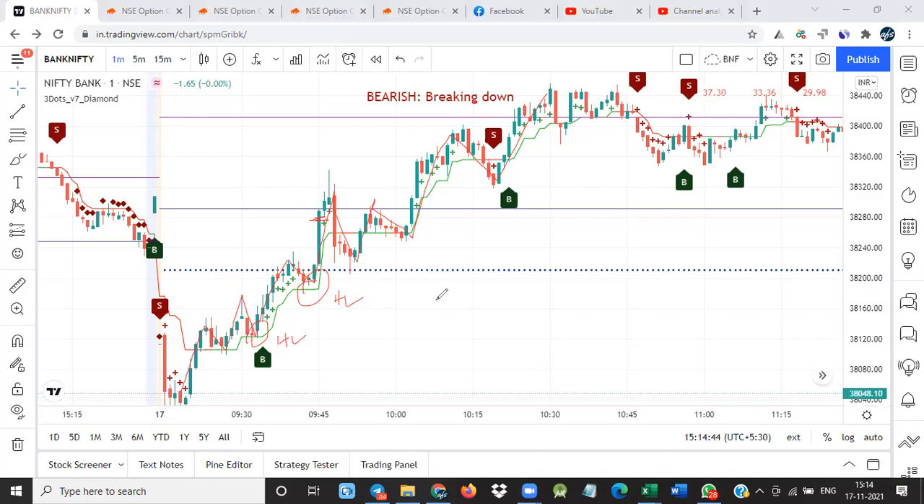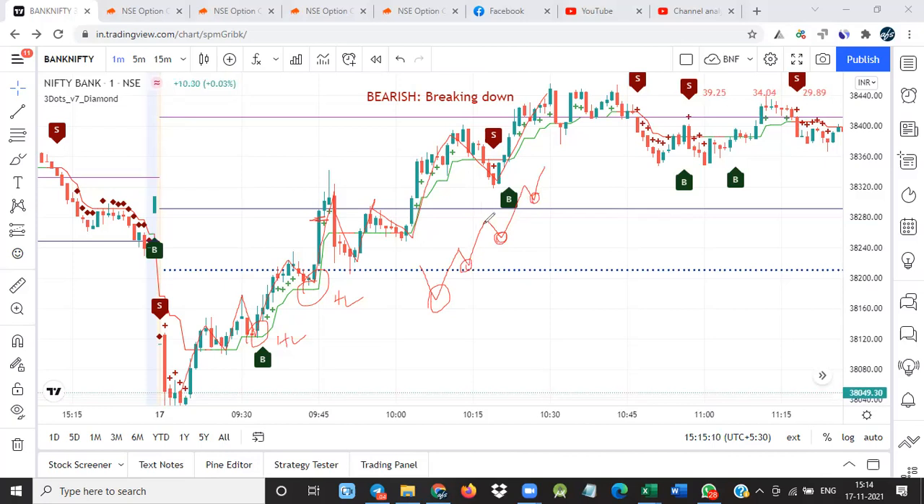Wait for some correction. Again the market will try to move up. Here you have to take the trade when the put writers are active. This will definitely come down, and again it will go up. Our market always goes in a zigzag manner, so you have to wait to enter. Here you have to enter, similarly here you have to enter.